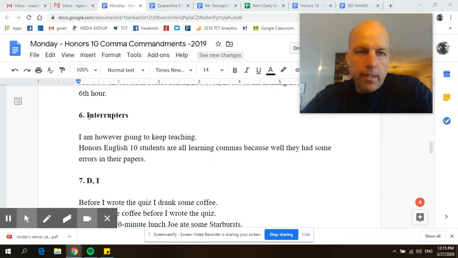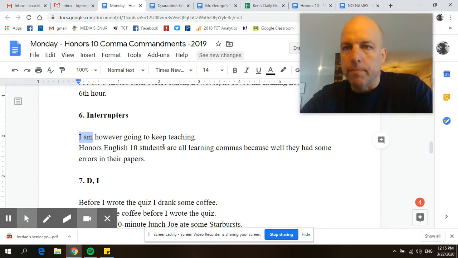So, rule number 6 is interrupters. And this is when you have a sentence and you want to interrupt it with a word. Not, I guess, the most common rule, but here we go. I am, however, going to keep teaching.